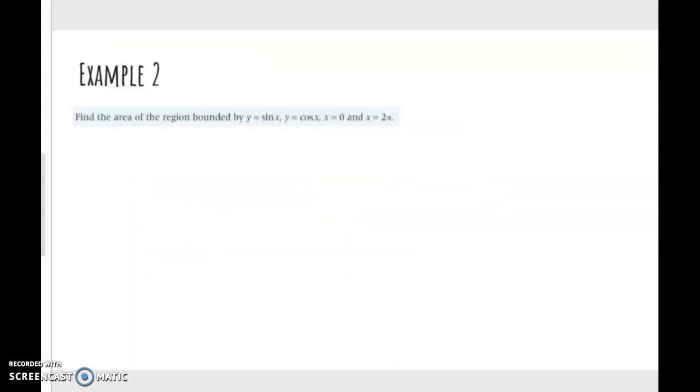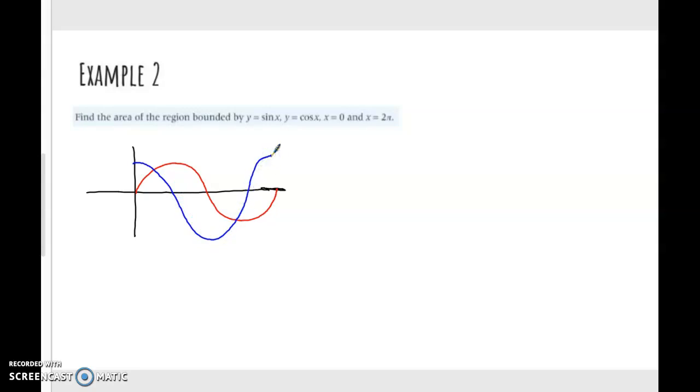All right, so now I want to show you how to do another one using a slightly different calculator method. We are going to find the area of the region bounded by these two curves, and they've given us a lower and upper limit. So the first thing you should do is just make a quick sketch of the graph that we're looking at. You can do that using your calculator or just using what you know about trig functions. I'm going to make one of these a sine, in red, and the cosine in blue. So we know these are our two graphs.